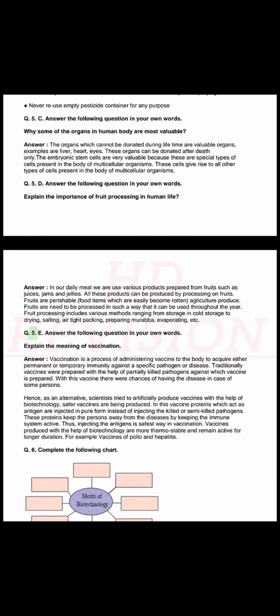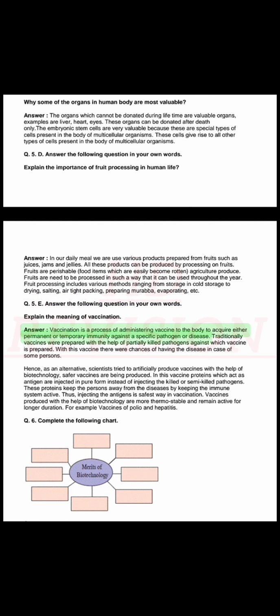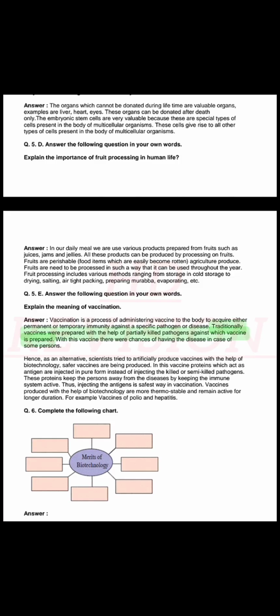Q. 5. E. Answer the following question in your own words. Explain the meaning of vaccination. Answer. Vaccination is a process of administering vaccine to the body to acquire either permanent or temporary immunity against a specific pathogen or disease. Traditionally, vaccines were prepared with the help of partially killed pathogens against which vaccine is prepared. With this vaccine, there were chances of having the disease in case of some persons.